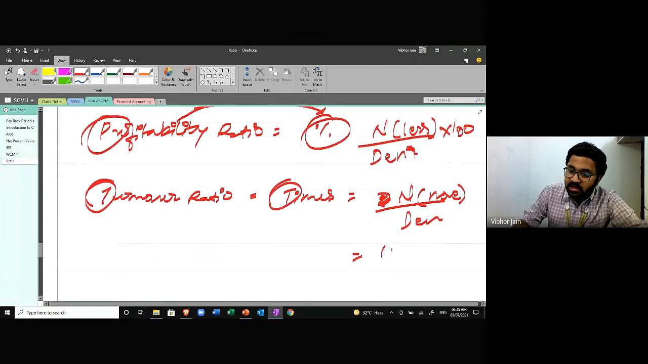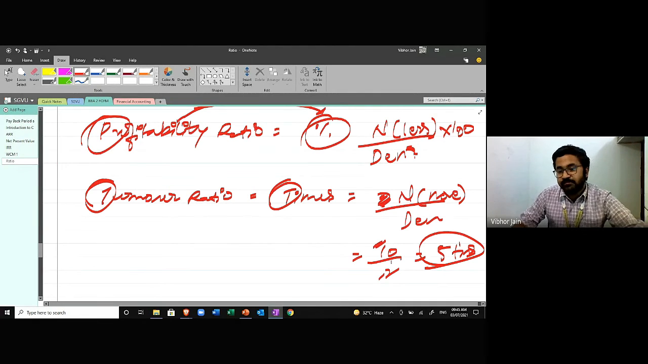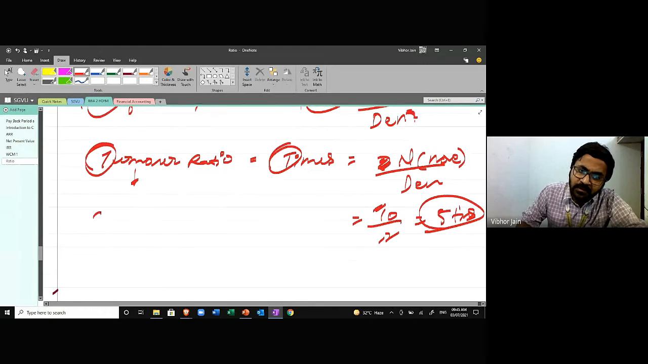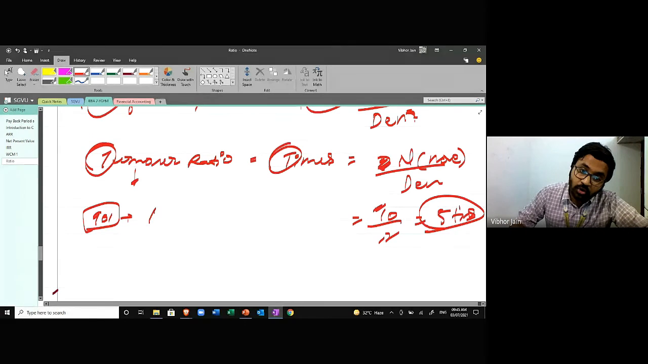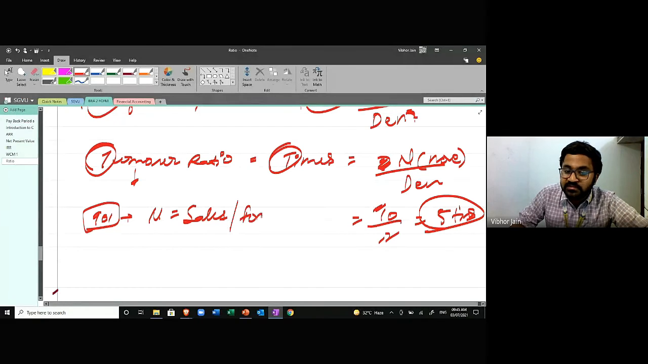Okay, for example, if I divide 10 by 2, I'll get 5 times. So my numerator is more than the denominator. Okay, so whenever you forget the formula, remember it is turnover. And when we're talking about turnover ratio, in 90% of the formulas, numerator is always sales or some other form of sales.